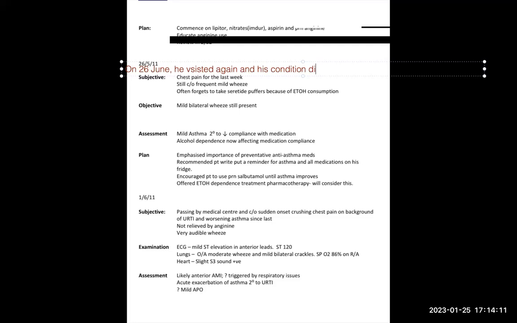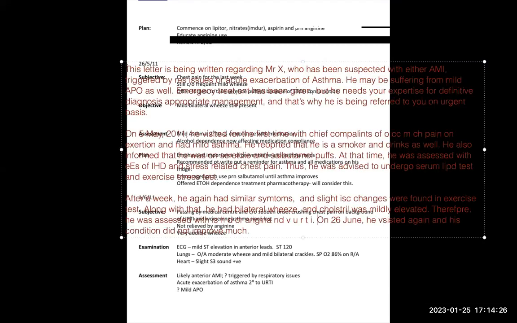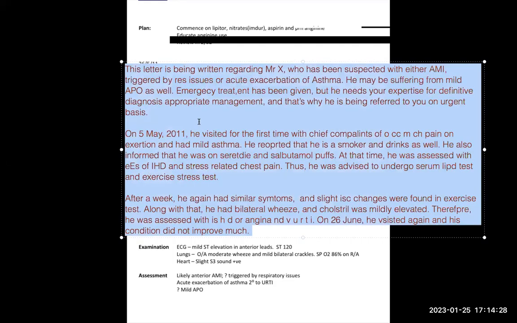When you are not understanding, you write these things: did not improve much. Now I don't want to write any extra line because I know I have to write something really good in today's visit. So this is my whole letter until now. I've mixed this visit with this thing only. On 26 June, he visited again and his condition did not improve much.